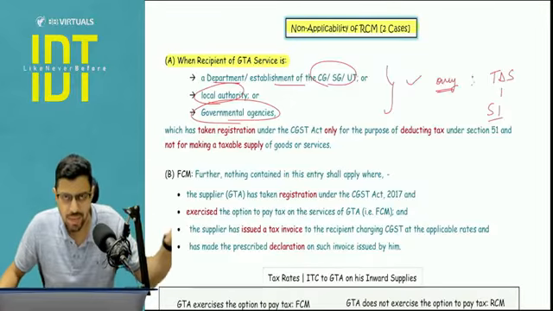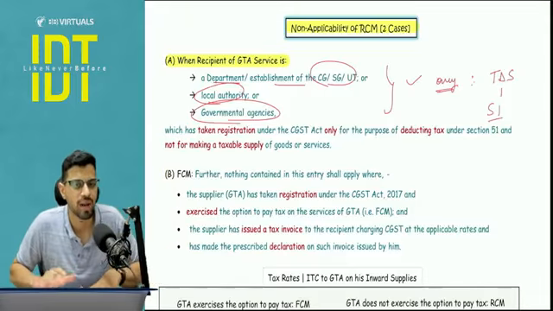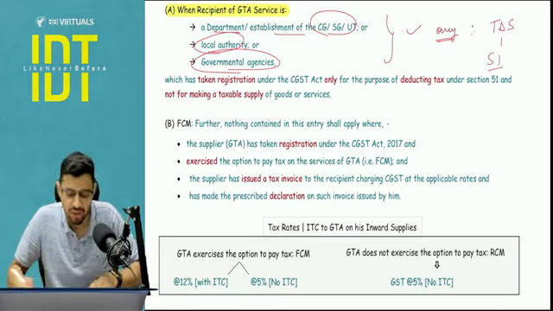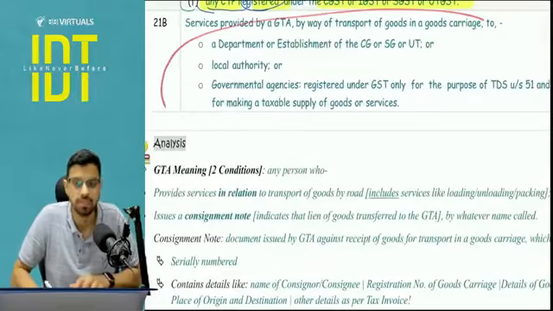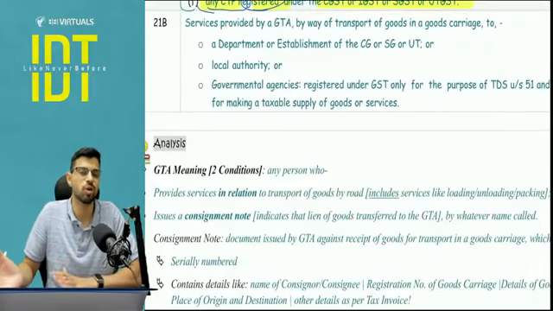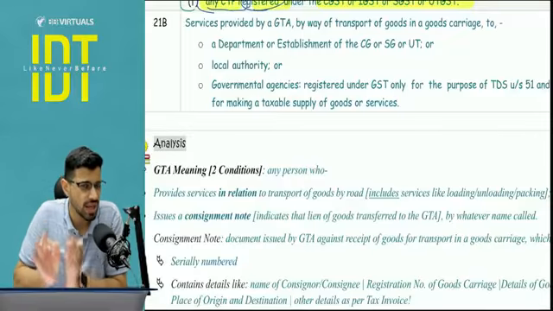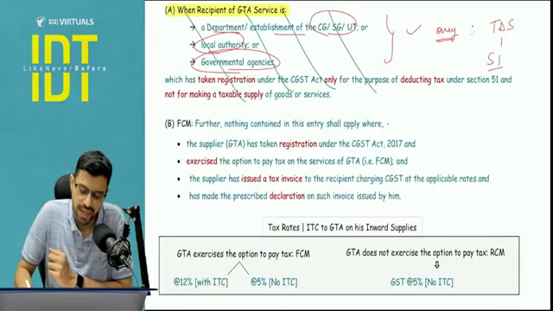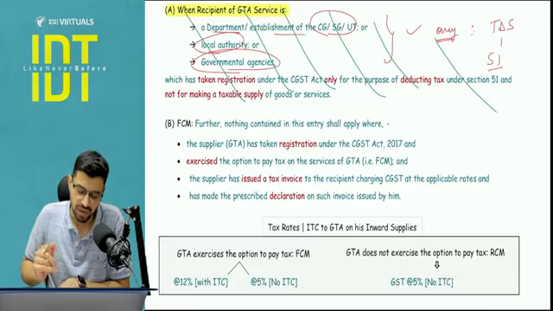So they say that we are registered but only for the TDS. We do not make any taxable supply, we do not conduct any business. So technically we are a registered person, plus please do not apply RCM. Law says okay, you don't have to apply RCM, but this is again irrelevant. Why? Because currently there is another exemption, entry number 21B, which is exempting these kind of people from the GST altogether. So if these are the recipients who have taken registration only and only for the purpose of section 51, currently the GST is exempt, and hence the non-applicability of RCM point currently stands irrelevant. Tomorrow if the law changes, then yes, maybe the applicability will come back.